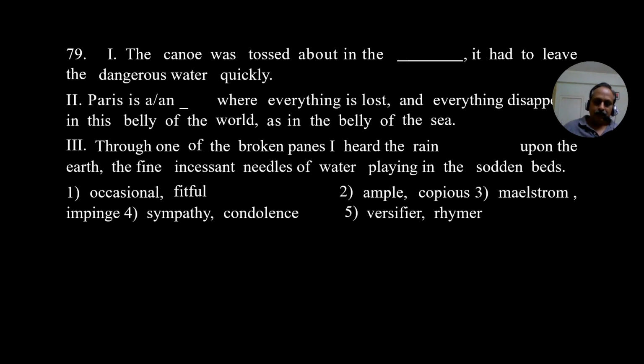79, the answer is the third option. What is the third option? Maelstrom. The canoe was tossed about in the maelstrom. It had to leave the dangerous water quickly. Paris is a maelstrom where everything is lost. What is the meaning of this? Here you cannot take the literal meaning. Maelstrom means a whirlpool.